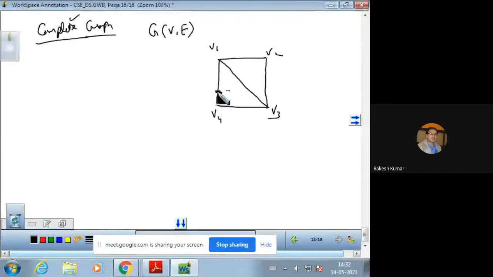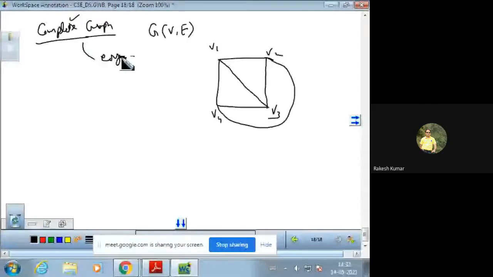So for making it complete, we have to plot an edge. Remember, this is also part of the definition that no two edges should cross. If we made this edge from here, the edges would cross. This is one of the properties, that edges should not cross each other. So remember this.